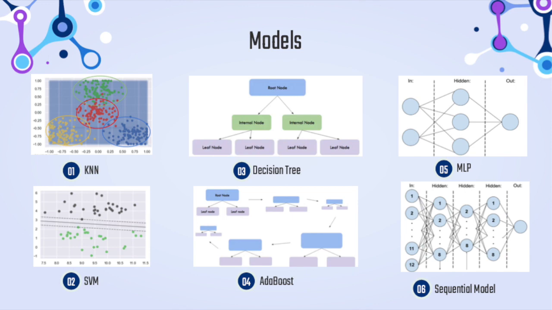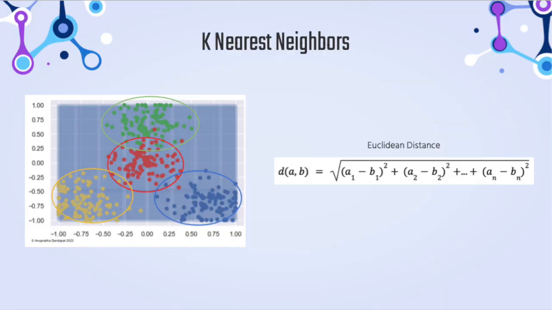So these are 6 out of the 8 models that I constructed in this study. The first model that I constructed is the KNN, or K-nearest neighbors model, and in this model, the algorithm tries to find the distance between a given data point that you're trying to classify and the data points that have already been classified, and it uses the Euclidean distance formula, which is shown here, in order to calculate the distance, and based on that, it makes a classification.